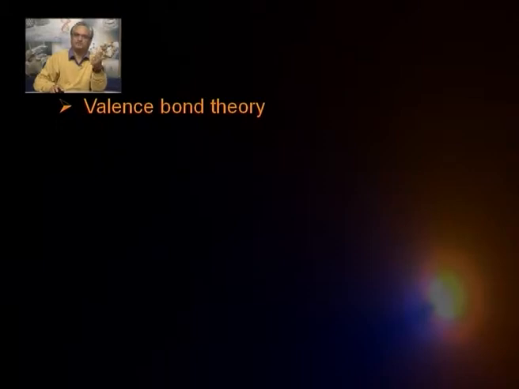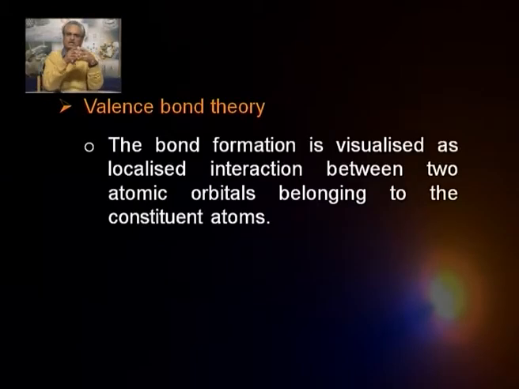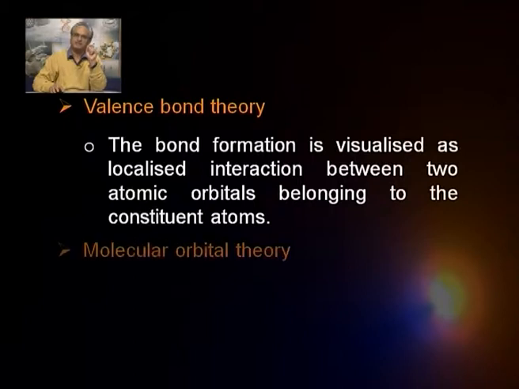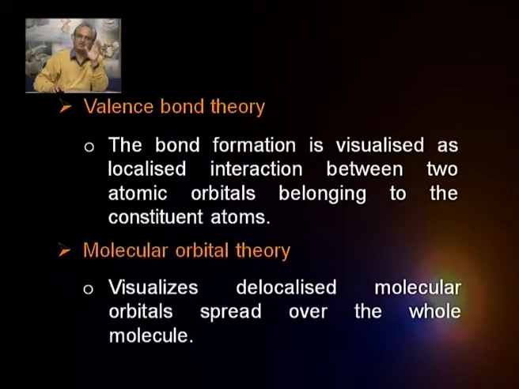They are different in terms of the valence bond theory, which is visualized as a localized interaction, because the two atomic orbitals come and interact in a very local way. Whereas molecular orbital theory visualizes a delocalized molecular orbital. That means the two atomic orbitals combine to create molecular orbitals which belong to the whole molecule and are not localized. So, there is a delocalized description and a localized description. That is where the two theories differ from each other.